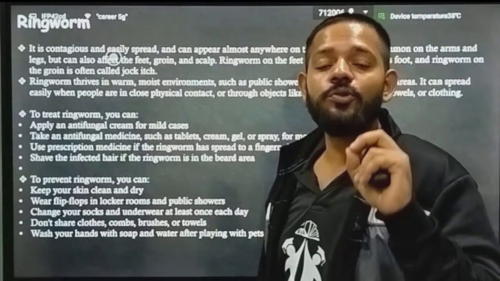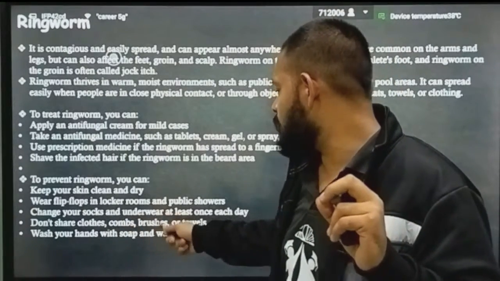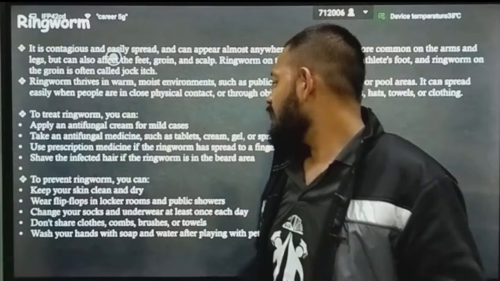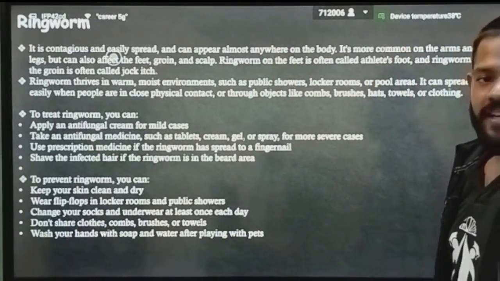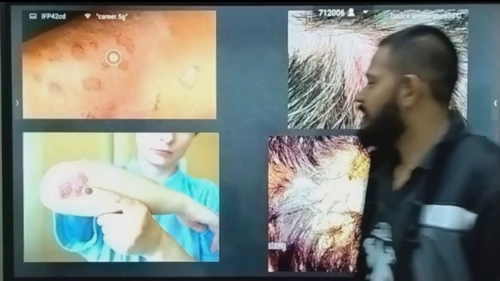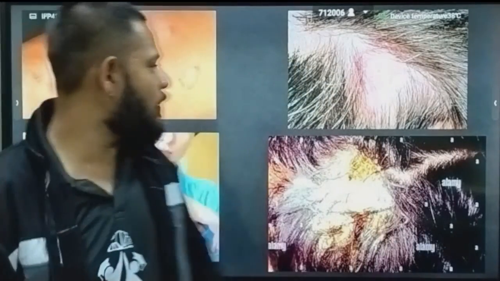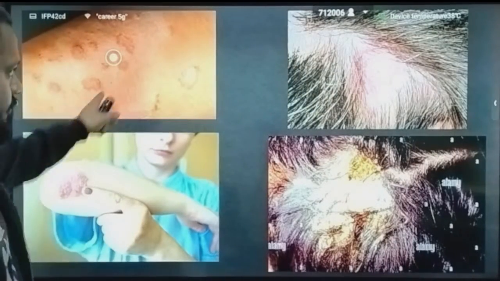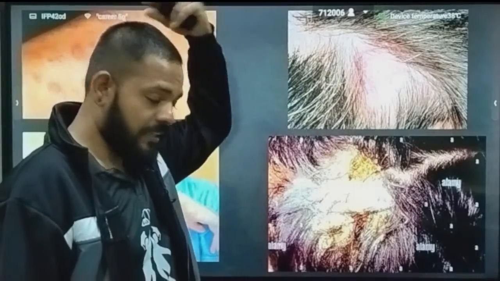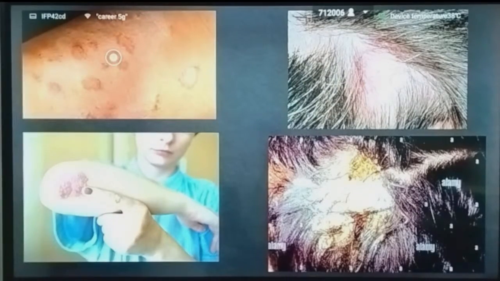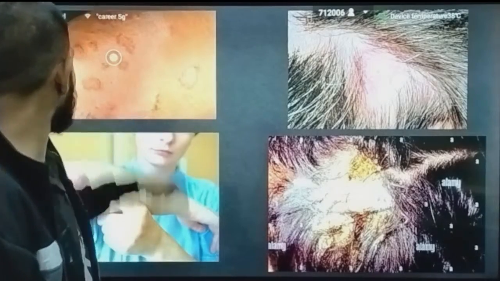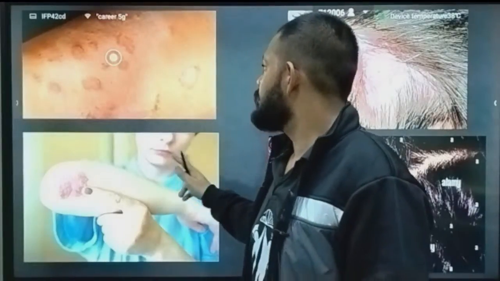Okay, do not share your clothes, combs, brushes and towels. Okay, wash your hands with soap and water after playing with pets. Okay, now see what happened. This is the ringworm infection. This is scalp ringworm which happens on your scalp. Okay, this is the hand. Okay, it also happens on the foot and groin area. Also here you see it happens in the groin area.